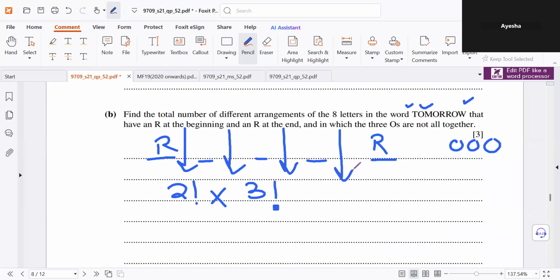Sorry, 4 slots for 3 O's, so 4P3. Divided by the repetitions, we had 2 R's and 3 O's. Solve this to get your answer. It's just 4P3, which is 24.